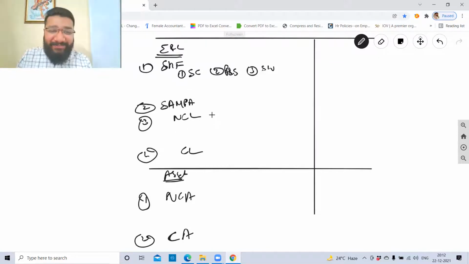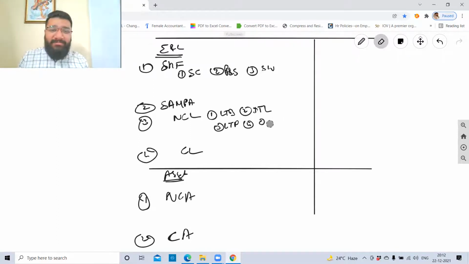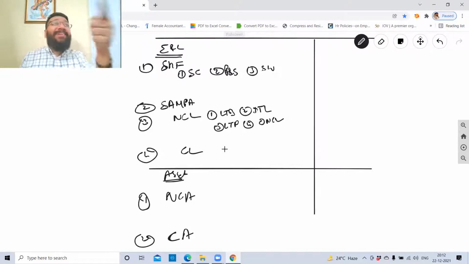Non-current liability: long term borrowing, deferred tax liability, other long term liabilities, long term provision. Wonderful. This clearly shows that I've given you proper training in term one. Huh? Are you active or not?